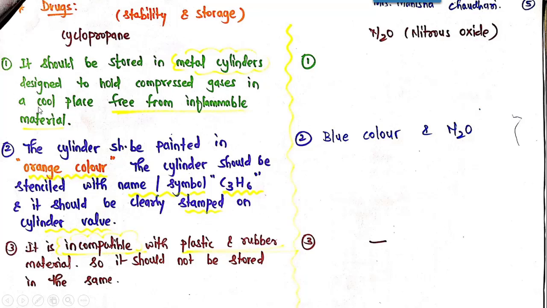It should be stored in a cool place free from inflammable material, because since it's flammable, if it comes in contact, it can catch fire. Then the second point, the cylinder should be painted in orange color. Orange is the designated color, as we have discussed, for the storage of cyclopropane.